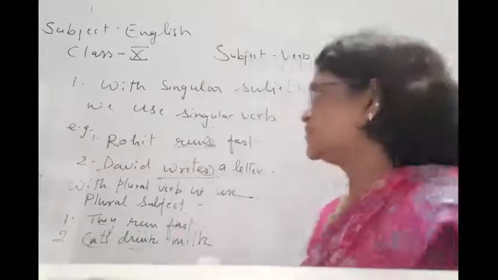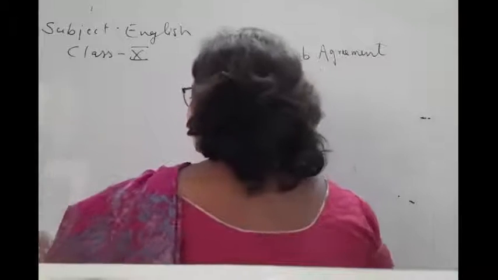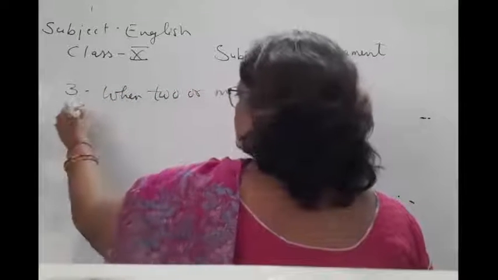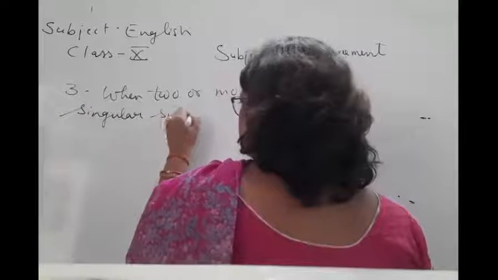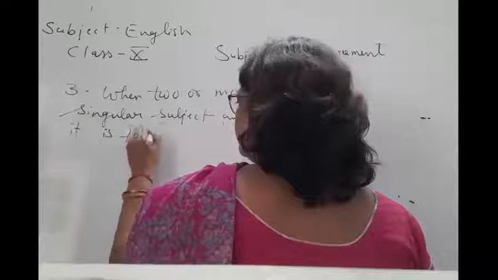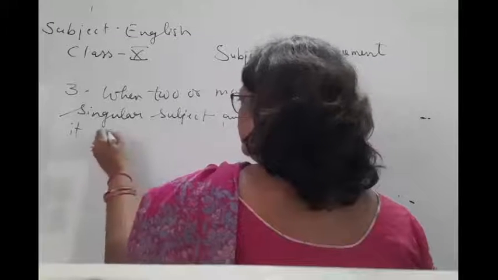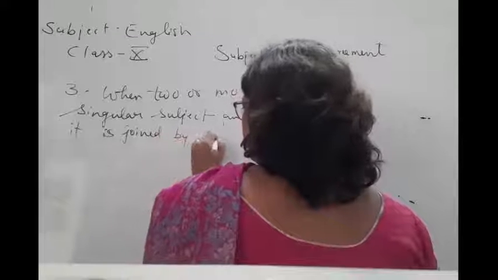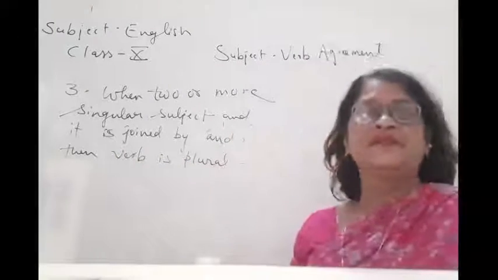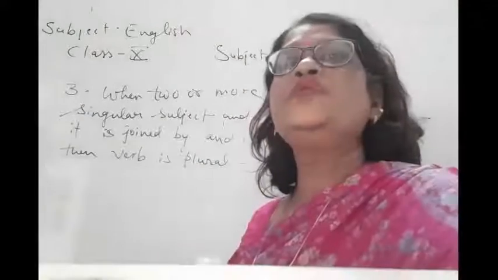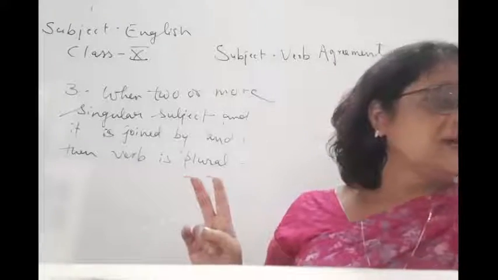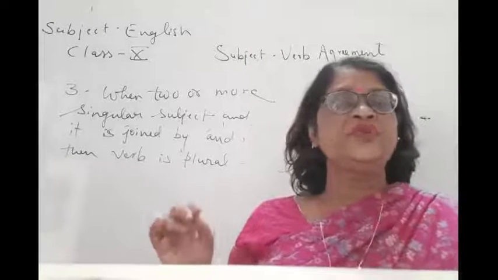Children, rule number 3: when two or more singular subjects are there and they are joined by and, then the verb is plural. Okay, so try to understand this also.